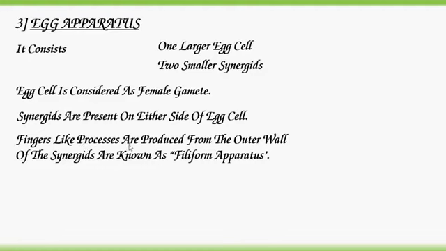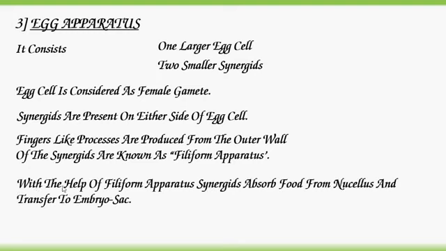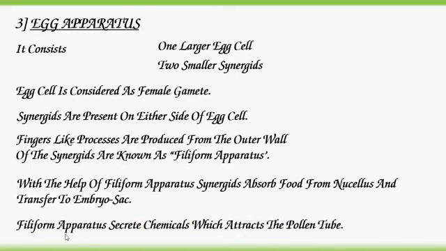Finger-like processes produced from the outer wall of synergids are known as filiform apparatus. With the help of the filiform apparatus, synergids absorb food from the nucellus and transfer it to the embryo sac. The filiform apparatus secretes chemicals which attract the pollen tube.